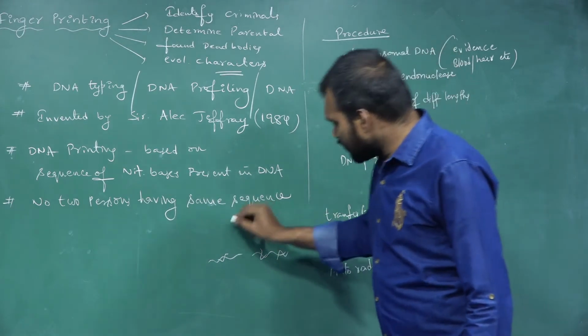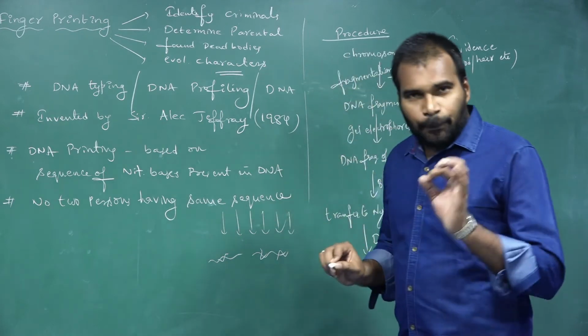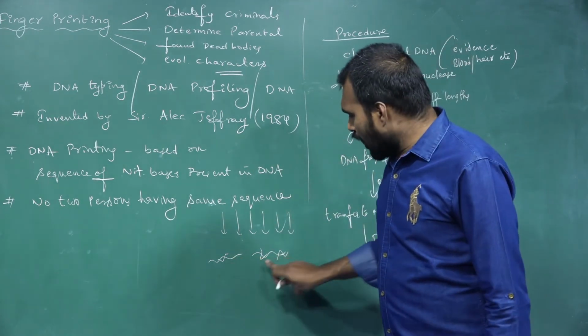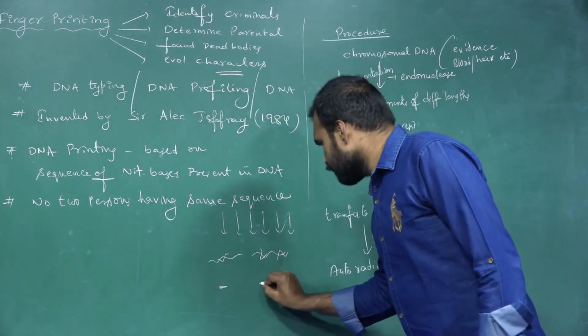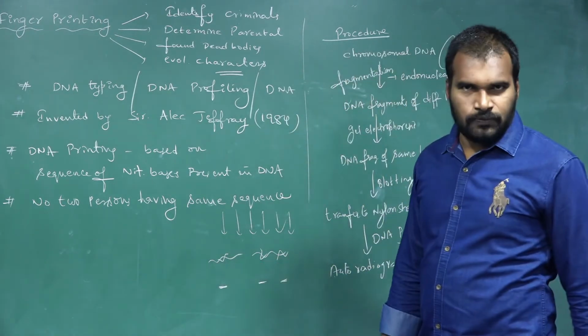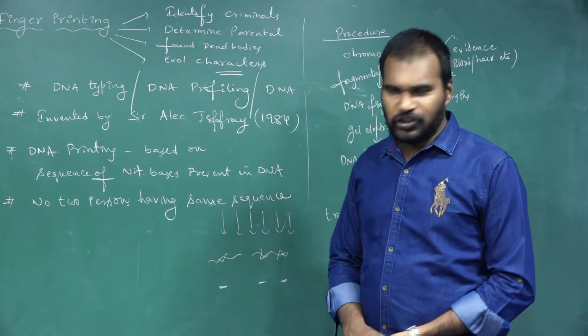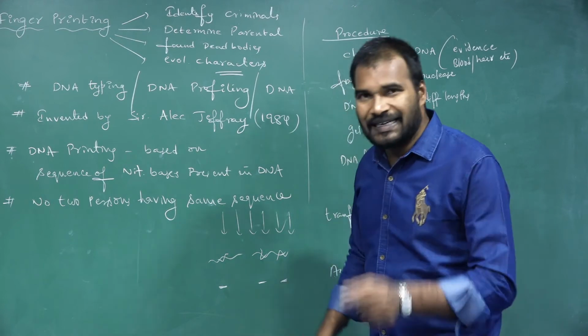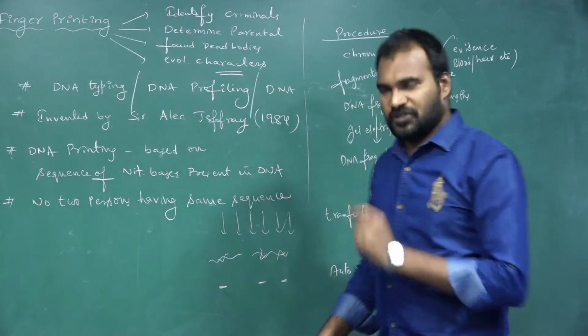Understood? Now when you do the autoradiography, at the place where the probes have been attached, we will get dark lines in the X-ray film.